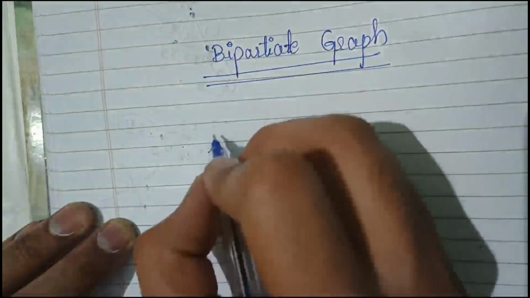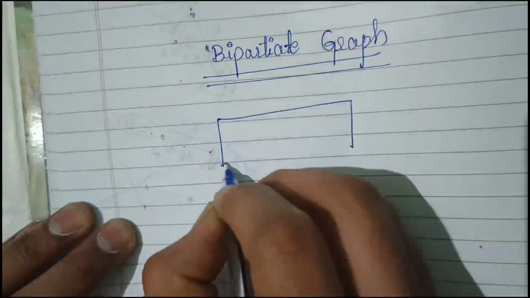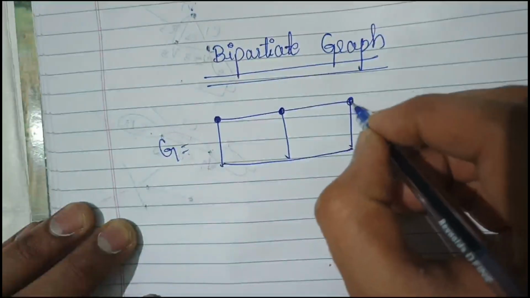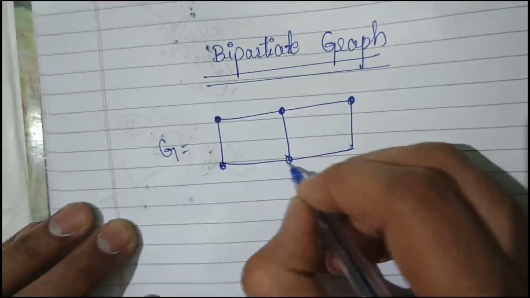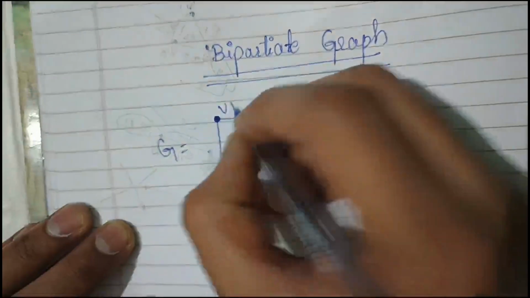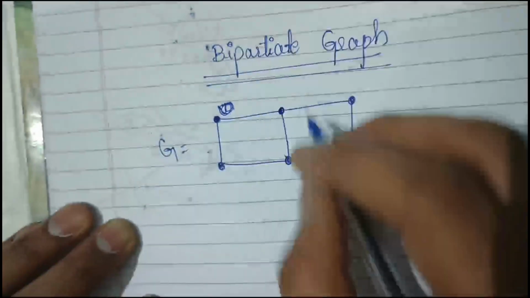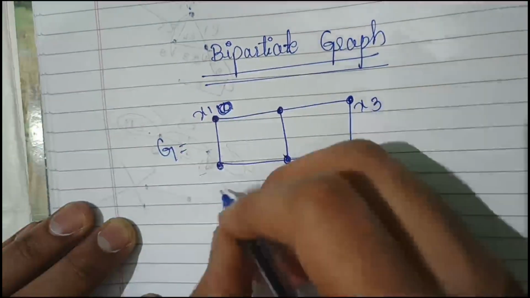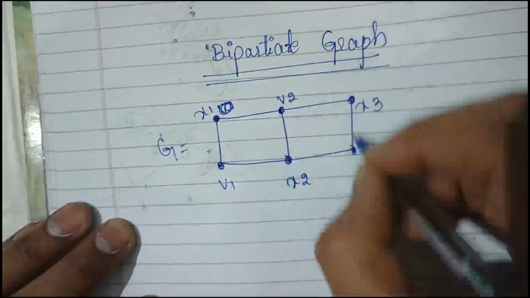Bipartite graph. If they give a graph like this, you just have to take X1, X2, X3, V1, V2, V3. This graph we have to convert into a bipartite graph. How can you convert this into a bipartite graph? You have to see the edges between X1, X2, X3, V1, V2, V3.